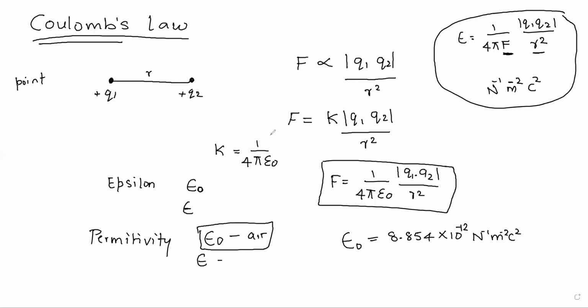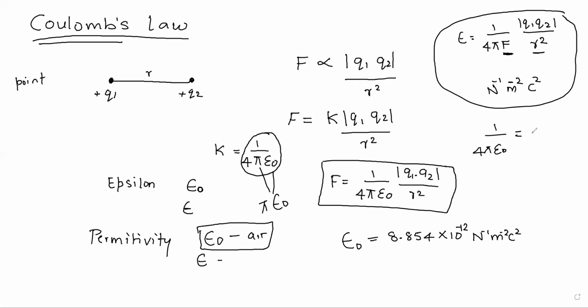Okay. So now one more question may arise. Can we reduce this value? What might be the value of this whole thing, that is 1 by 4 pi epsilon naught? It is very easy. Pi is also a constant, and you know the value of epsilon naught. Substitute the value of pi and the value of epsilon naught. Very simple.